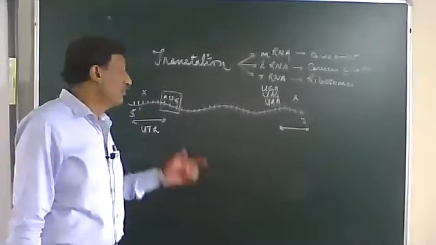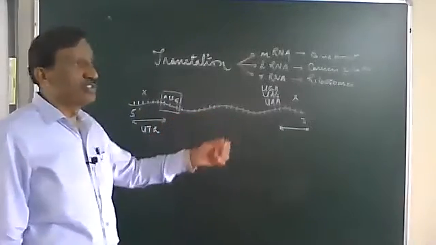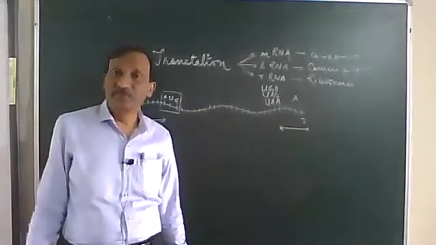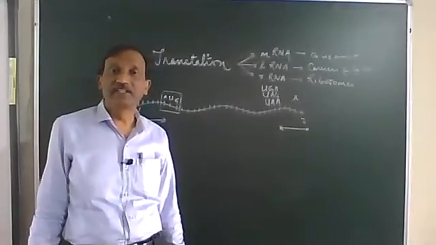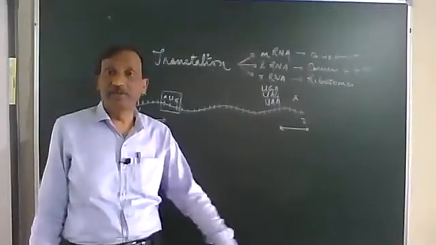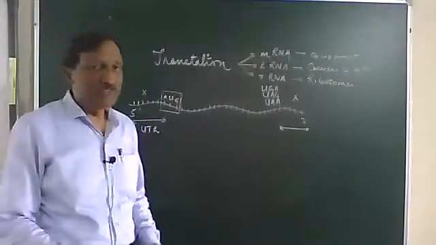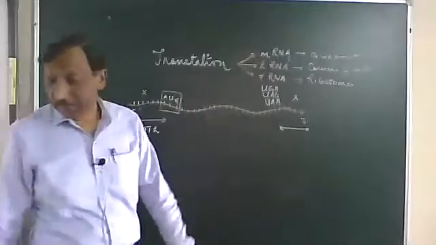We have already studied that the codons are found in sets of 3, and the codons will be read in a contiguous fashion, that is one after the other. There will be no punctuation in between, no stop in between, no comma in between. Okay, so this is the messenger RNA.